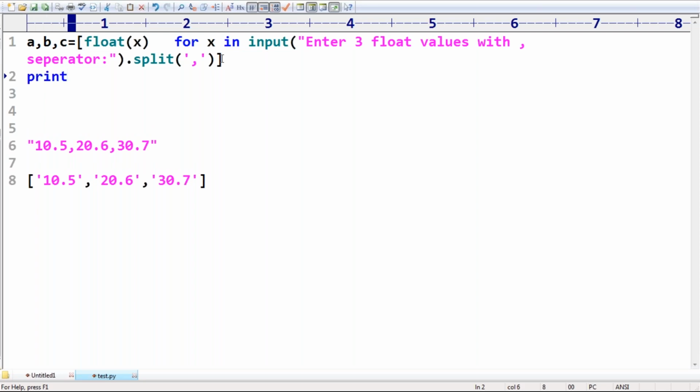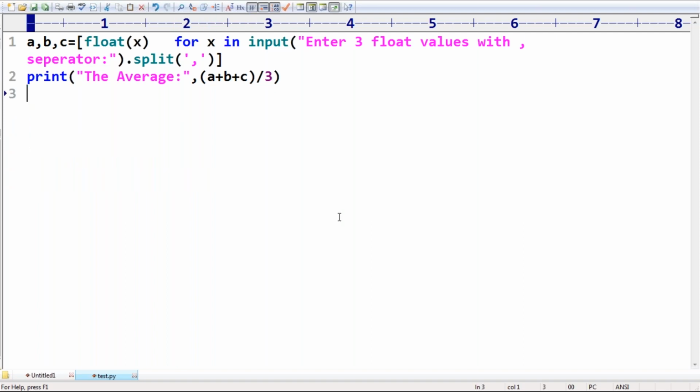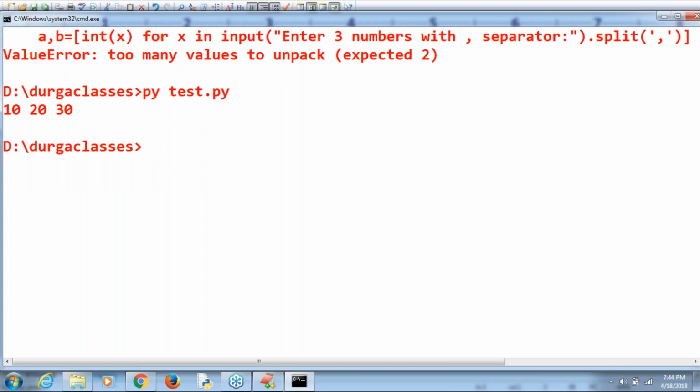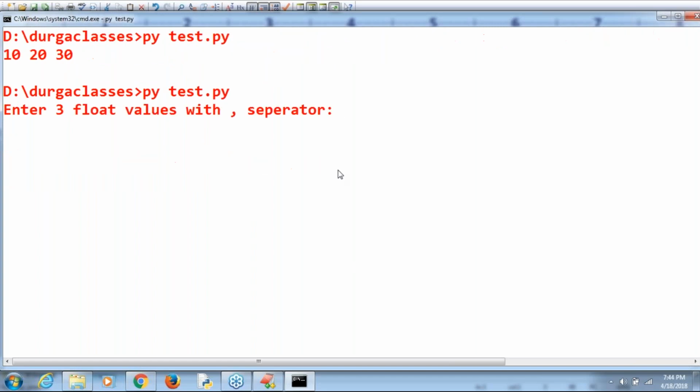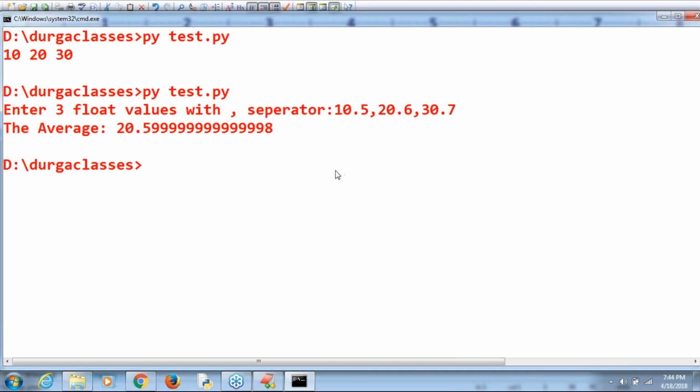Okay, print of the average. Can you please tell what is the code I have to take? Print of the average. The average is, can you spell out what is the way, sir? A plus B plus C, divided by 3, because I'm talking about average value. Average means A plus B plus C by 3. Like this I'm taking, then automatically it's going to print the average value. So now observe: 10.5, comma 20.6, comma 30.7. What is the answer, sir? The average value is 20.59 dot dot dot, some value you are going to get by default.